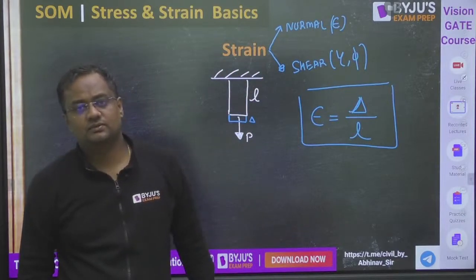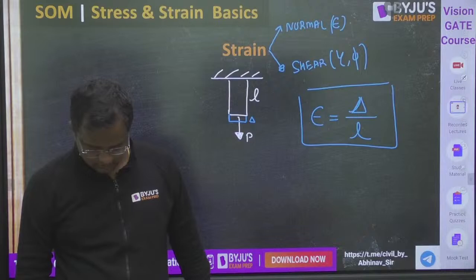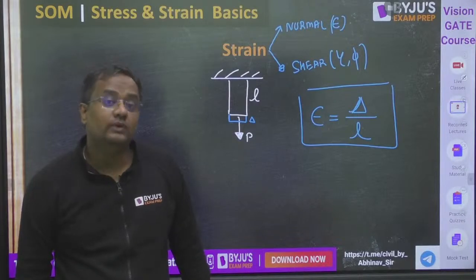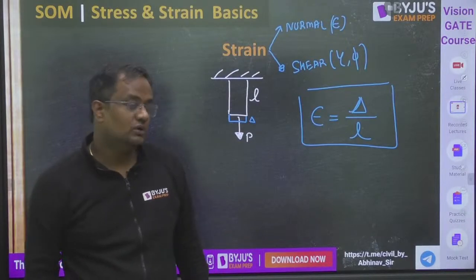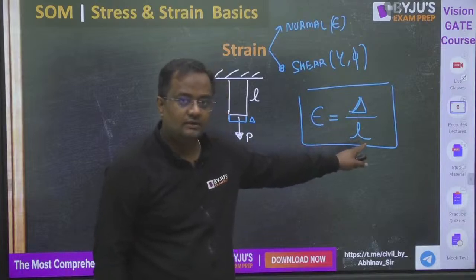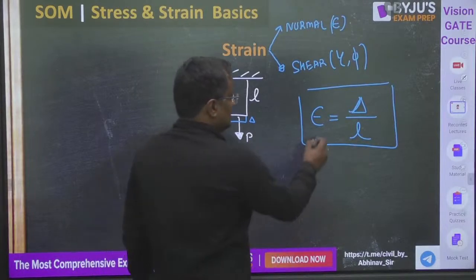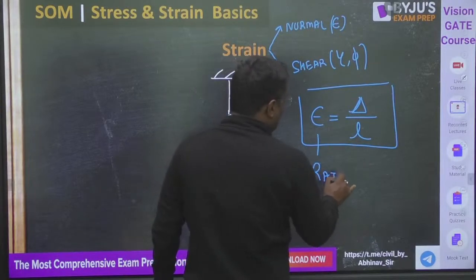Meters, kilometers, micrometers, what? Guys, the dimensions will be unitless. It is represented in ratio. This is a length unit, this is a length unit, so both will be cancelled. So it is represented in ratio or percentage.